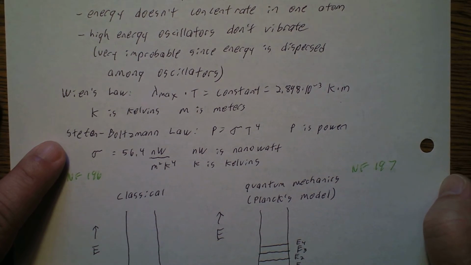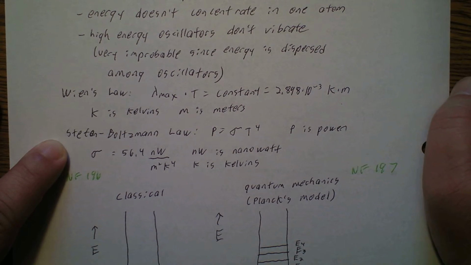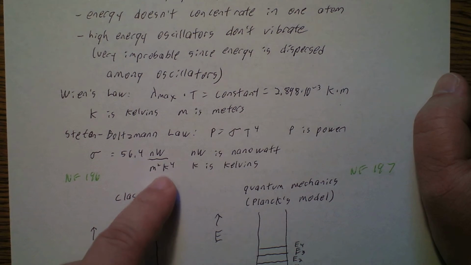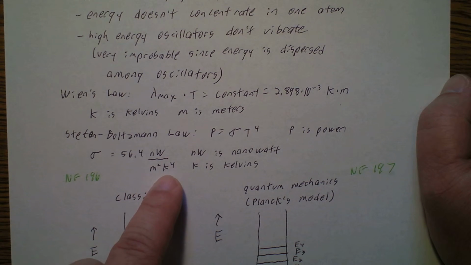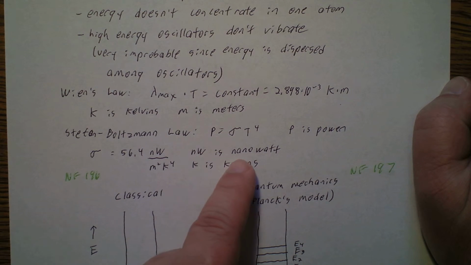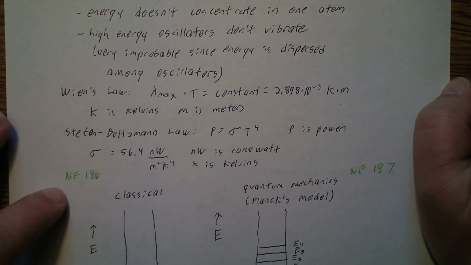And then the Stefan-Boltzmann law is that power is proportional to this symbol, sigma, times temperature to the fourth power. And then this symbol here is equal to 56.4 nanowatts per meter squared per kelvin to the fourth. So nW, and then K is kelvins, of course.